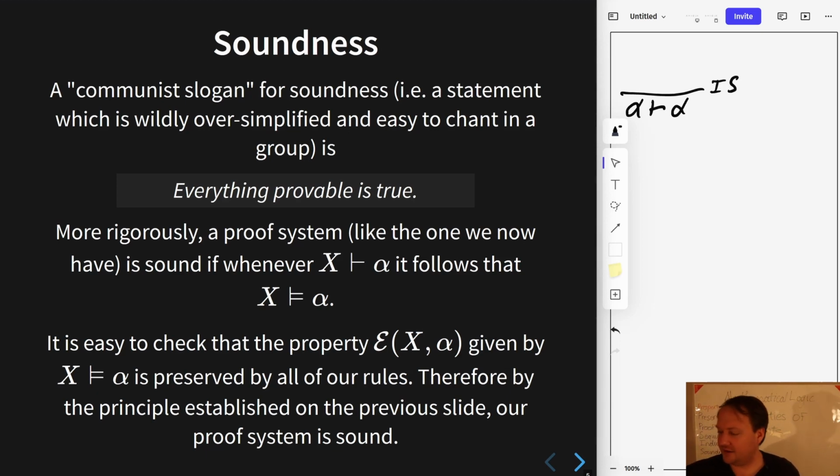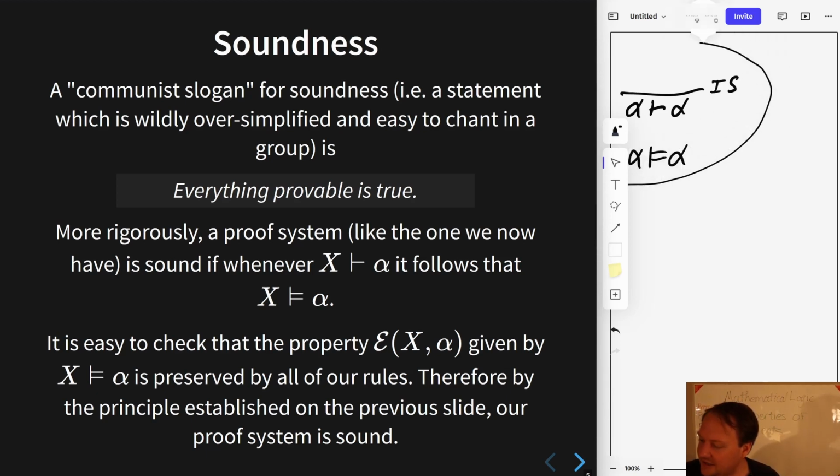Whenever that is true, we just know that we always have alpha double turnstile alpha. It is extremely easy, trivial really, to show that that is true. And so the entailment relationship is preserved by this rule.